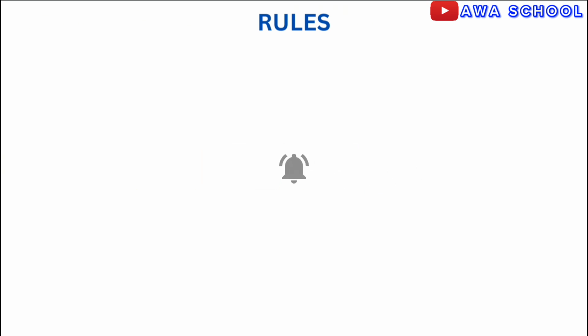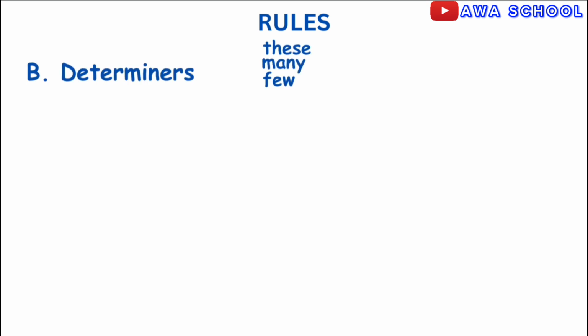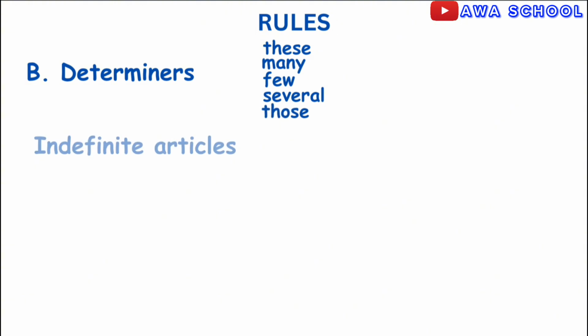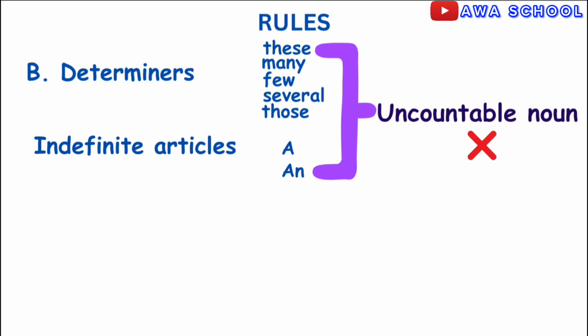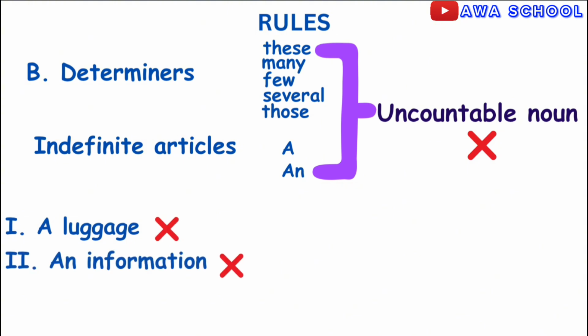Let us continue with the uncountable nouns. Another rule when using uncountable nouns is that determinants like these, many, few, several, those, and indefinite articles like a and an must not be used before uncountable nouns. So, a luggage is wrong, an information is wrong, many stationery is wrong. This brings us to the third rule.